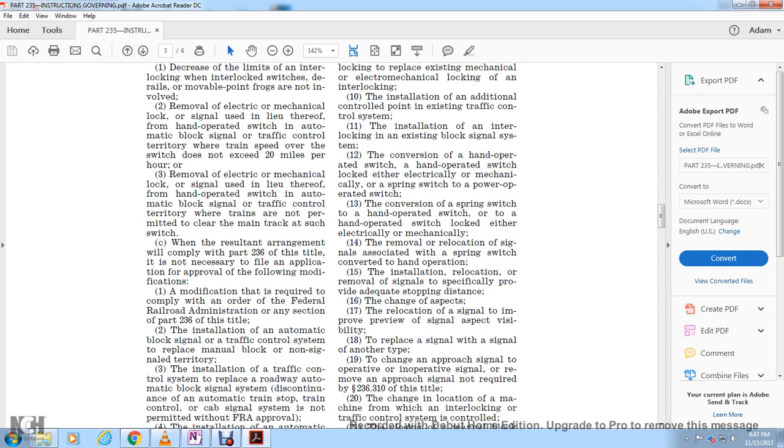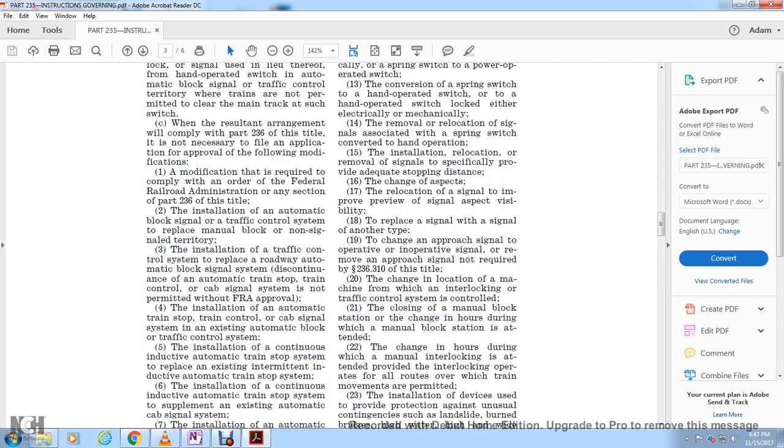18. Replace the signal with a signal of another type. 19. Change of the approach of the signal with the appropriate inoperative signal, or the move of the approach of the signal not required in Section 236.310 of this title. 20. The change of location of the machine by which the interlocking or traffic control system is controlled. The closing of the manual block station.